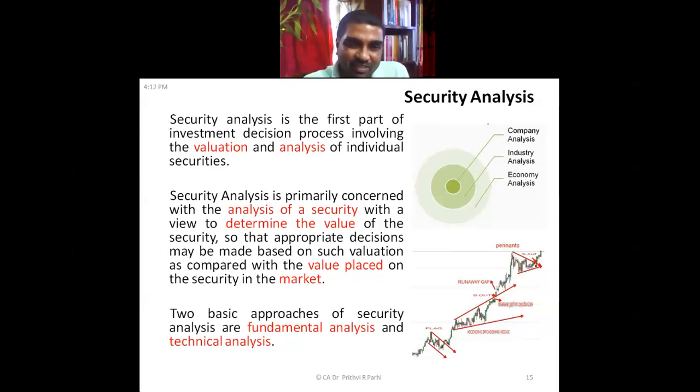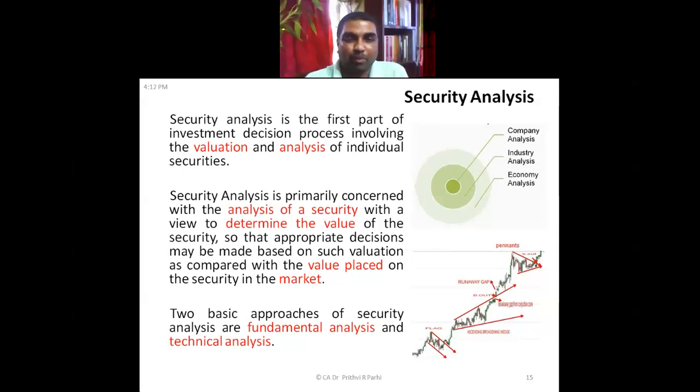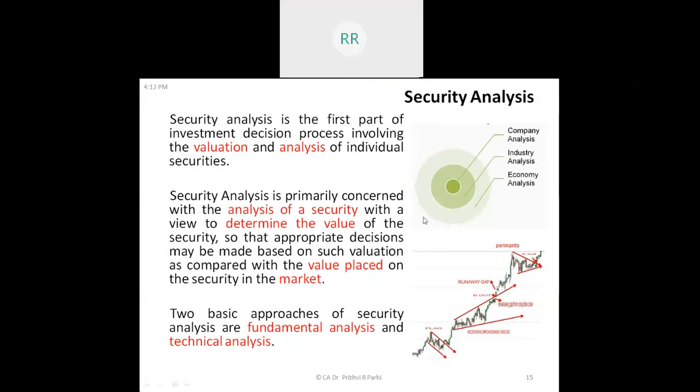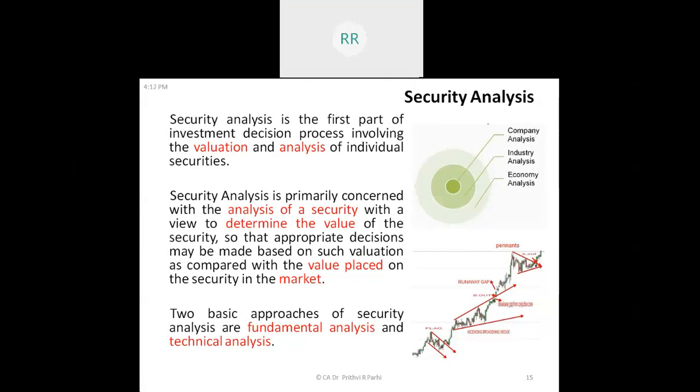So, to arrive at that value, or to continue the process of this security analysis, two approaches are normally followed. One is fundamental analysis, second is technical analysis. You can see in the picture, when it comes to fundamental analysis, the top part, there are three kinds of analysis we are talking about. Can you read them? The first one is economy analysis. Second is industry analysis. Third is company analysis.